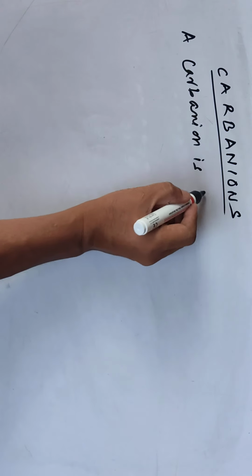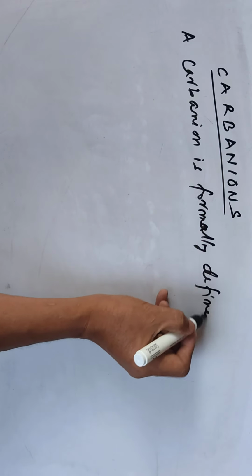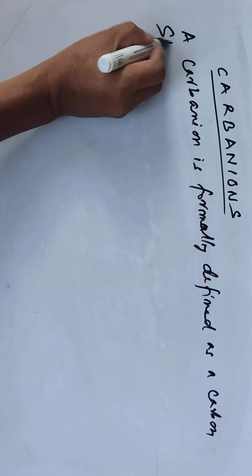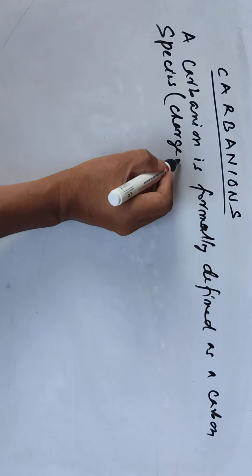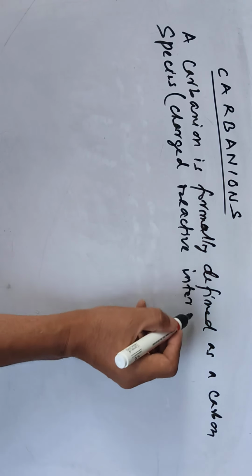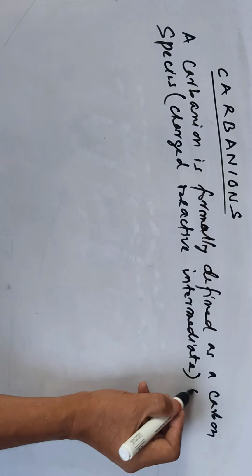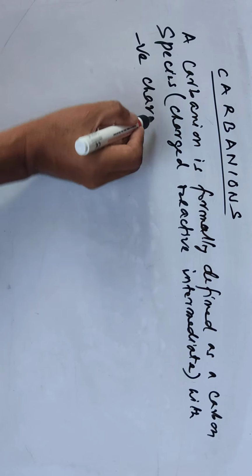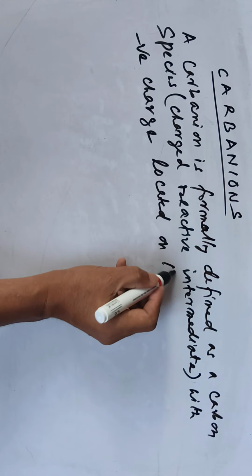is formally defined as a carbon species, charged reactive intermediate, a carbon species with a negative charge located on the carbon atom.